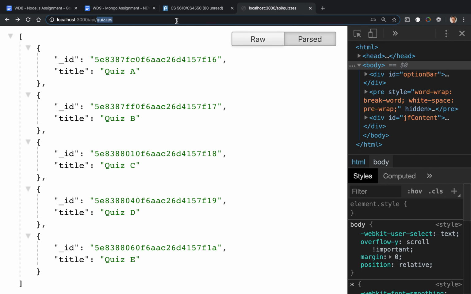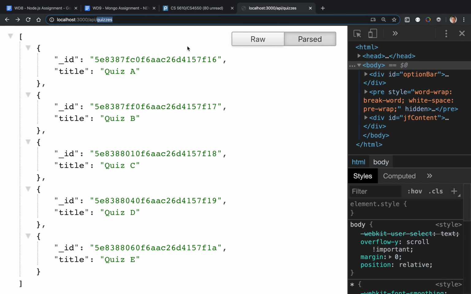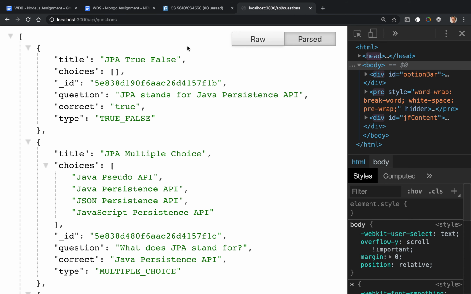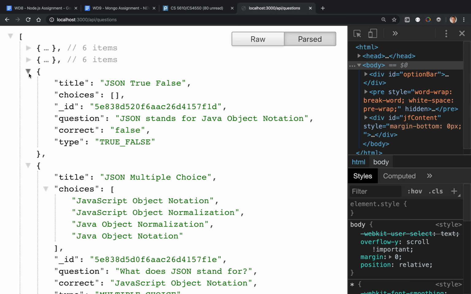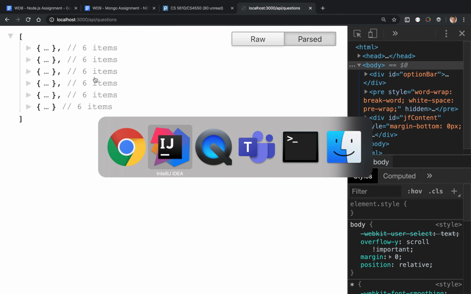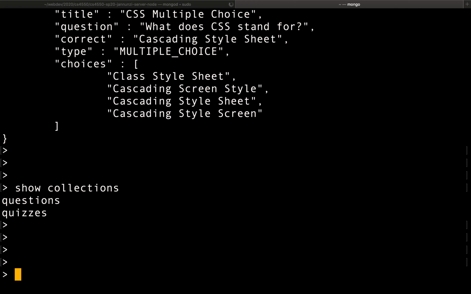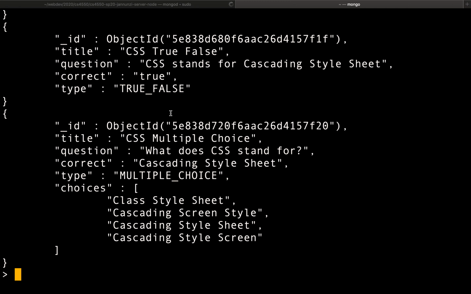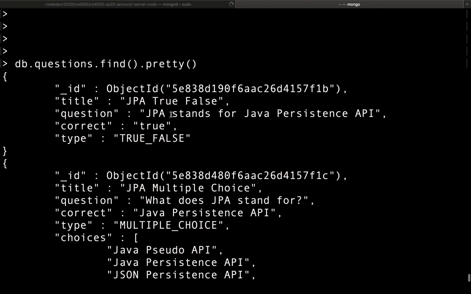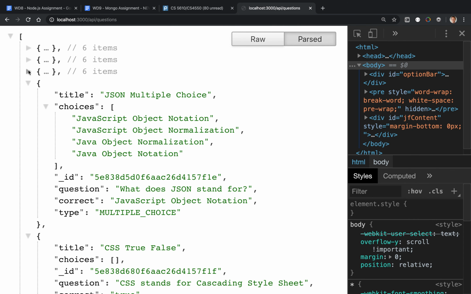So this would be API what? API questions. So questions. There they are. So these are all the questions that we had inserted into the database. Let's see, we have 1, 2, 3, 4, 5. Yeah, there's 6 items in here, right? And indeed, they're the same questions that we had shown earlier, right? These six questions are now available as a RESTful API here in our browser.